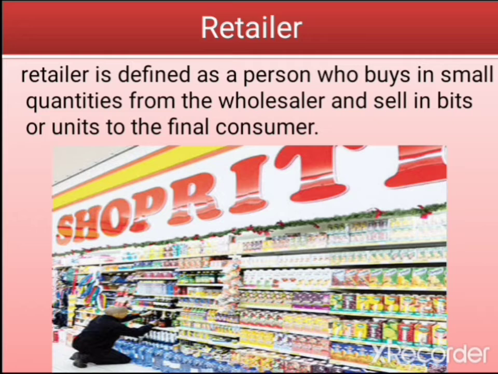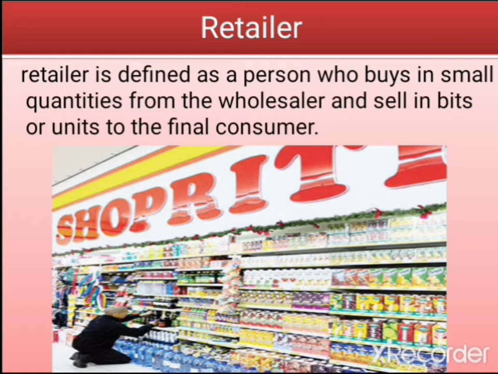Then they will now come to the shop and start selling to the final consumer in pieces, or in bits, or in units. Like Mama Shiamaka store in your compound now. Mama Shiamaka store, that's the store in front of your compound. That's a retailer outlet. She goes to the market, she will buy from different wholesalers, and when she buys from different wholesalers, she will come to the yard and start selling to different persons in the compound, different consumers, in